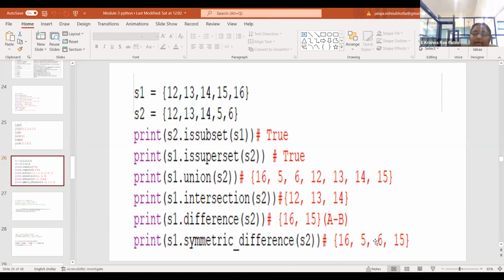They are displayed in a random way because a set happens to be an unordered collection. They are not in an order. Similarly, 5 and 6 are uncommon in both the sets S1 and S2, so these elements are displayed here. Am I clear?